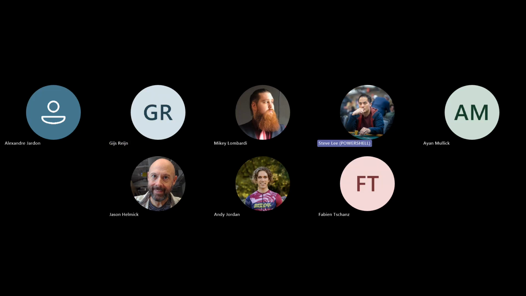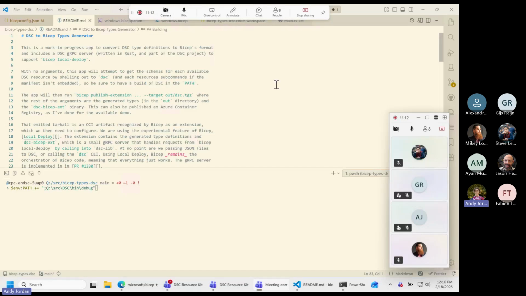All right, Andy, do you want to do your demo? Yeah, I'd love to. So this is, I'm going to say, the long-awaited DSC extension for Bicep. I'm going to start by sharing a repo that has the examples I'll be demonstrating today, especially because they are now actually usable, as in I have a copy of the extension on a public ACR, so you can just run them, minus the fact that you need a dev build of DSC. So as soon as we have the new update of DSC out, you could just install a pre-release of DSC and then run these demos. And these demos are, let me get this screen sharing here. We've got VS Code visible on the screen.